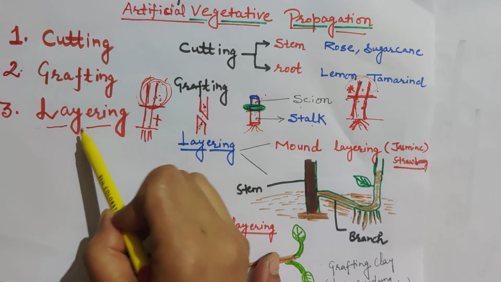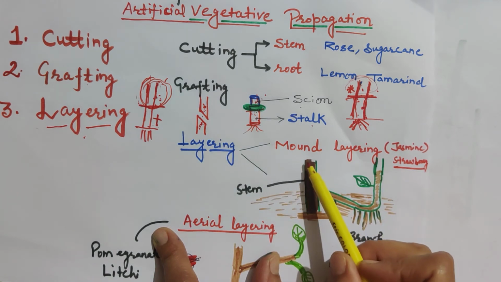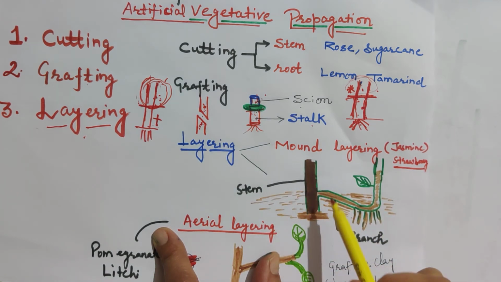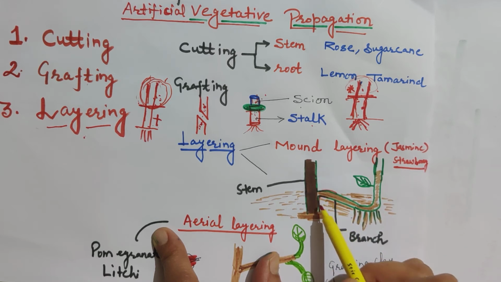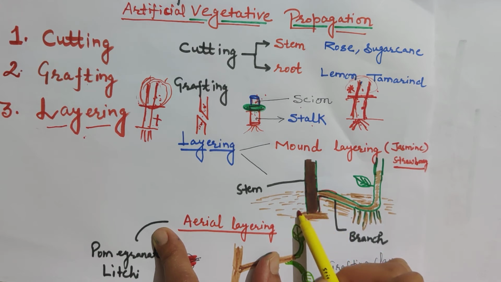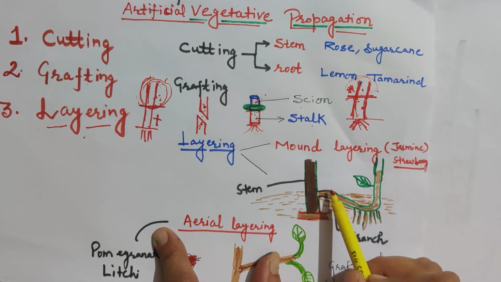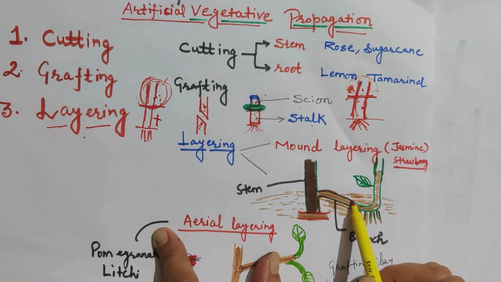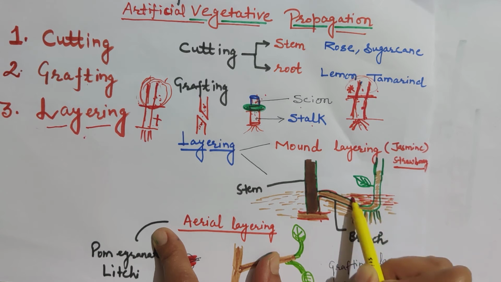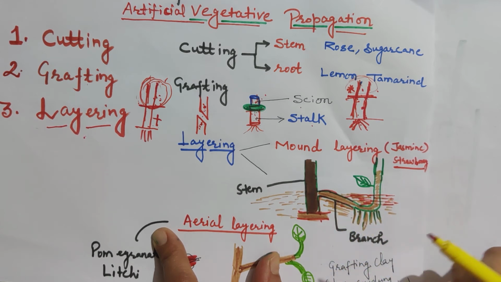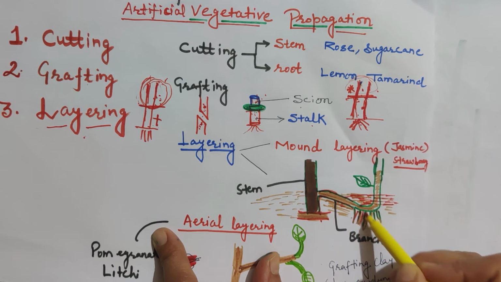What is layering? In layering, we take a branch. These branches are very flexible. We use the lowermost branch, or the branch which is near the base of the plant. We bend that down, and we put some soil on it. We cover a portion of that branch with soil. After some time, what happens? There is appearance of roots on that covered part of the plant.